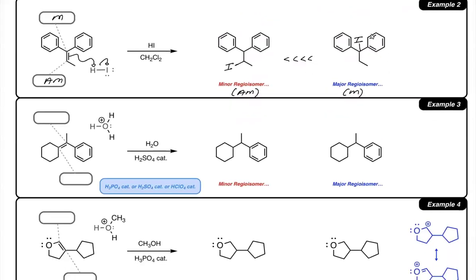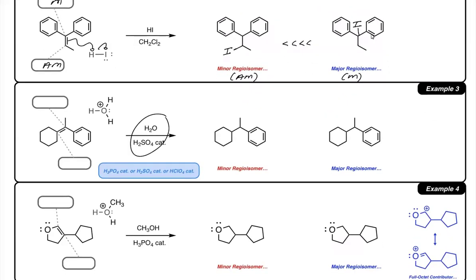Now, when you combine water and acid, an acid catalyst with water, water is going to pick up a proton from sulfuric acid forming hydronium, essentially the protonated form of water. When the alkene pi bond reacts, it would grab a proton from hydronium, and we'll imagine the carbocation stability here versus here, tertiary benzylic versus tertiary alkyl. We'd much rather form the positive charge at the tertiary benzylic position. The carbocation would form there, then water would attack and bond.